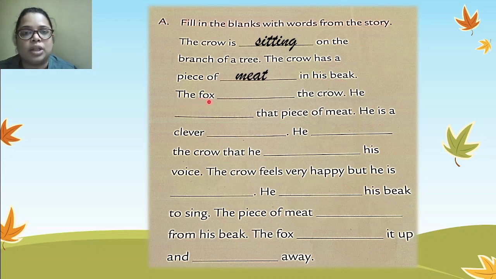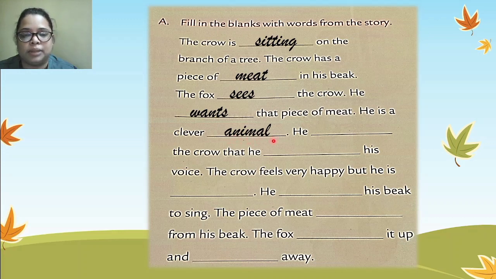Then next, the fox dash the crow. What does he do? He sees the crow. The fox sees the crow. So S-E-E-S, sees. He dash that piece of meat. The fox, what does he want? He wants the piece of meat. So W-A-N-T-S, wants. He wants that piece of meat. He is a clever dash. The fox is a clever animal. So write down the animal.